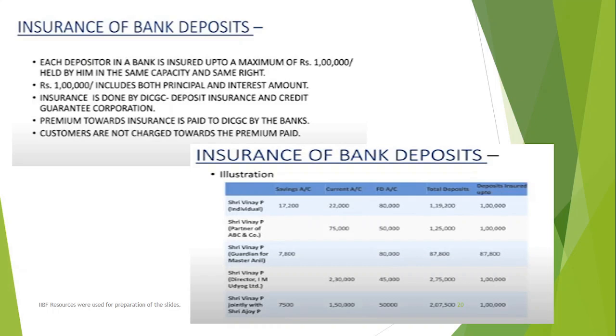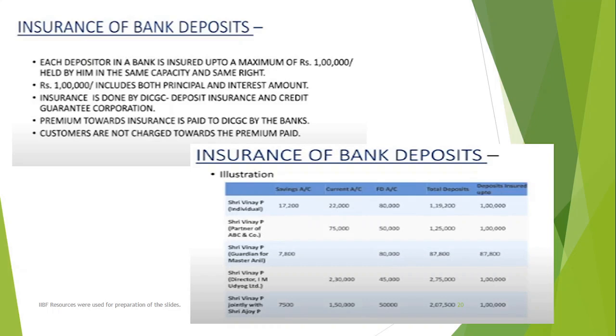Okay, let's say this bank goes into a crisis and is not in a position to repay its dues. Any deposit holders' money is stuck. So if we invoke the bank insurance on these deposits, you see the maximum amount of compensation will be 1 lakh only, not 1,19,200 rupees. So the net loss to Vinay will be only 19,200 rupees.